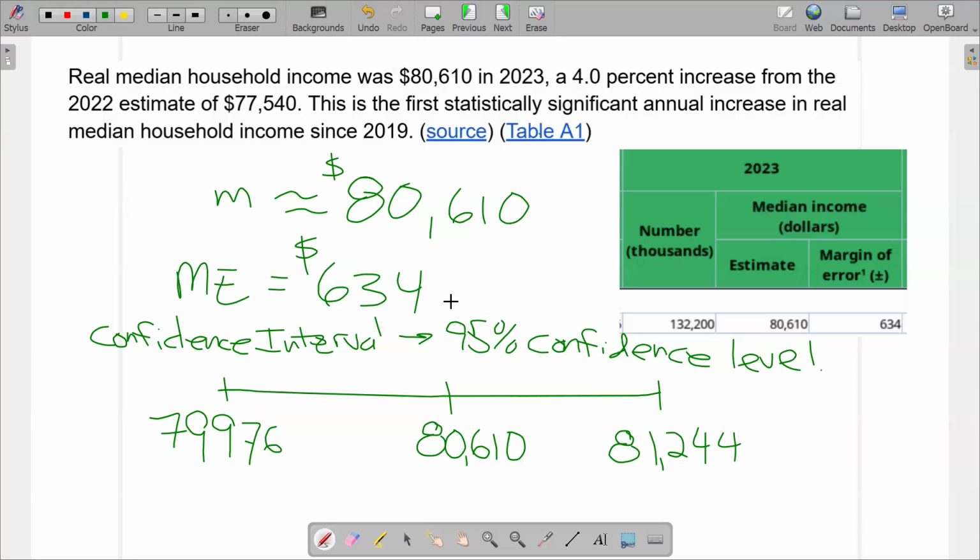If the confidence interval is too wide, it's not useful. And a confidence interval will be wide if your sample size is too small. That's usually the problem. Okay. But typically, we're going to go with a 95% confidence level. Next class, we'll play around with what other confidence levels do. But sample size is another big deal. So confidence level and sample size are the two things that we worry about. And we have a pretty good sample size there.